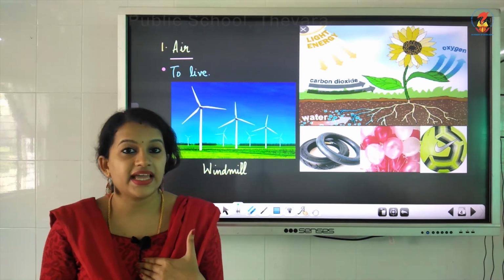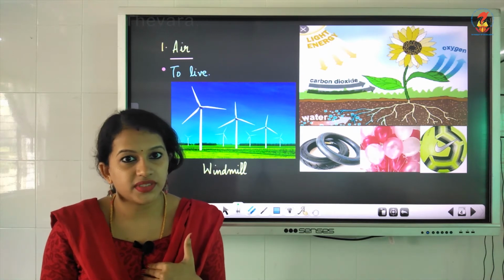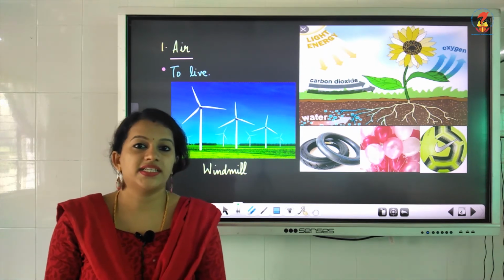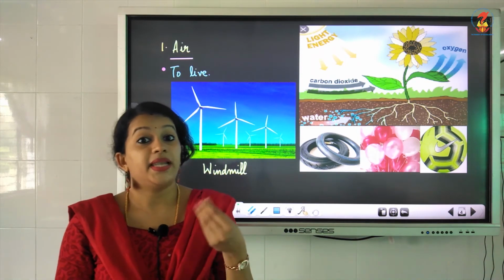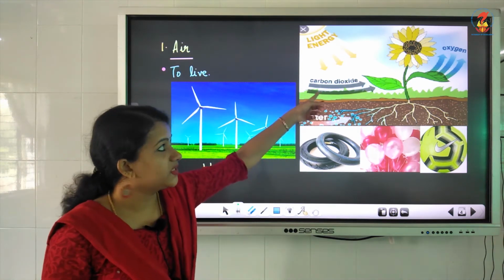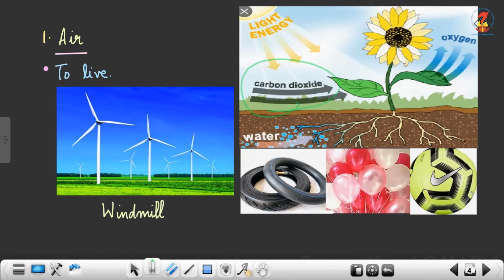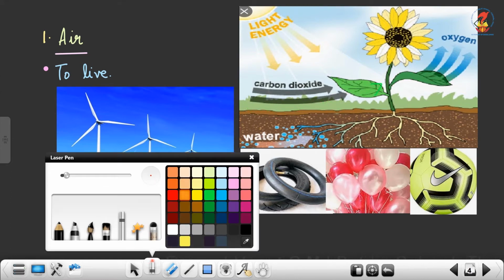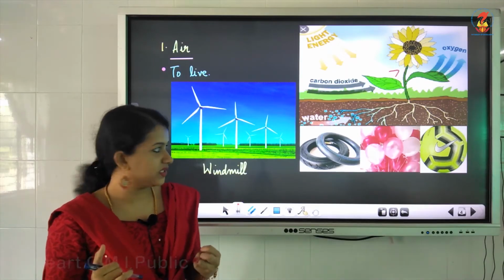Then living things like us need oxygen from the air to breathe, isn't it? We use the gas oxygen that is present in air to breathe. Then what about plants? Yes, plants use carbon dioxide that is there in the air, isn't it? They use this carbon dioxide, and what do they do? They prepare food for their growth. They use carbon dioxide in the air and prepare food for their growth.